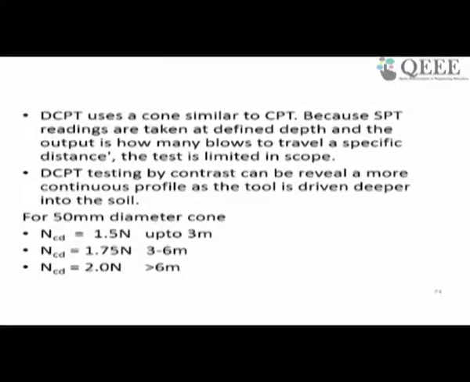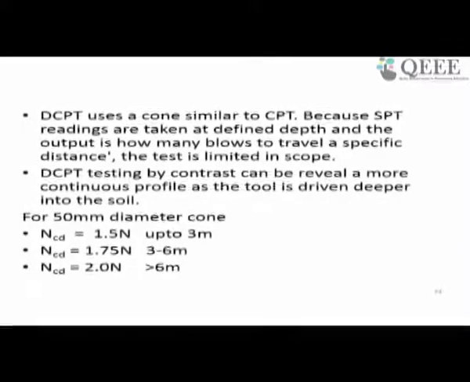Now in this DCPT also you have a cone which is similar to CPT, because SPT readings are taken at defined depths. The output is how many blows to travel a specific distance. The test is limited in scope. As I already discussed, SPT has a limited scope because it is done at different depths, with the number of blows required for a particular depth of penetration of the sampler.